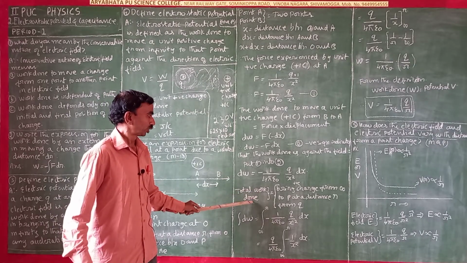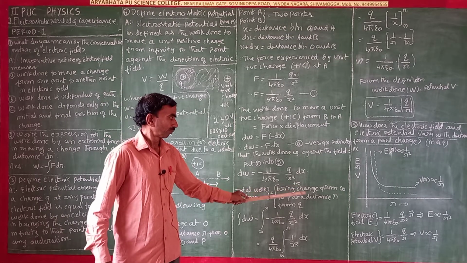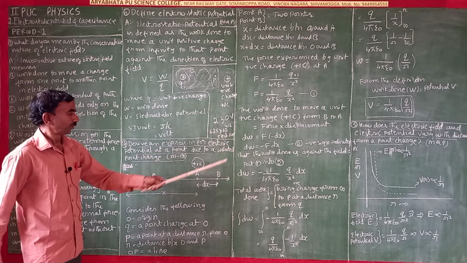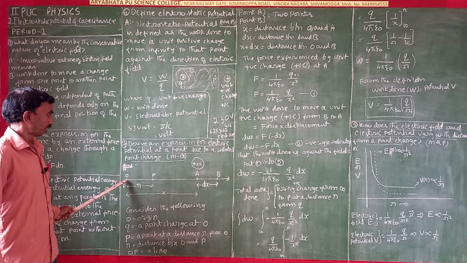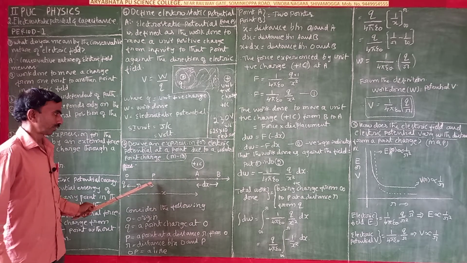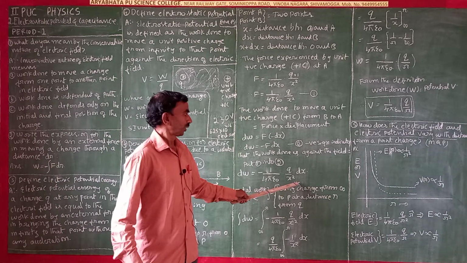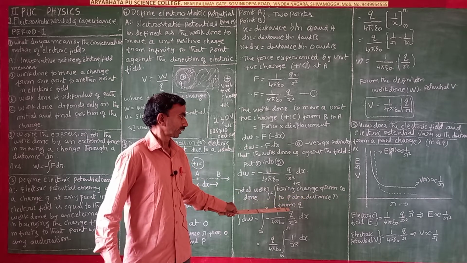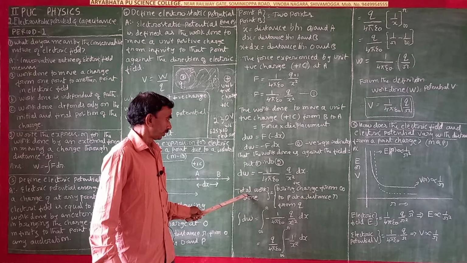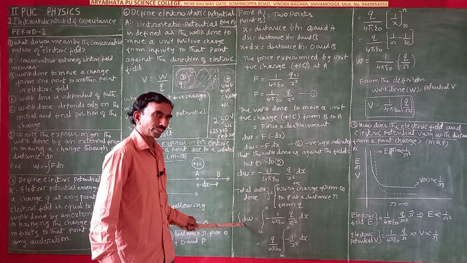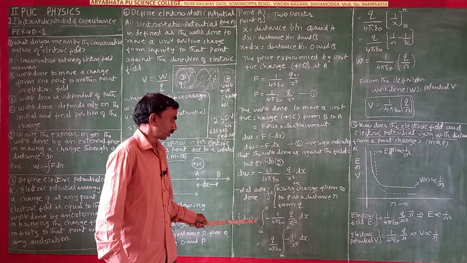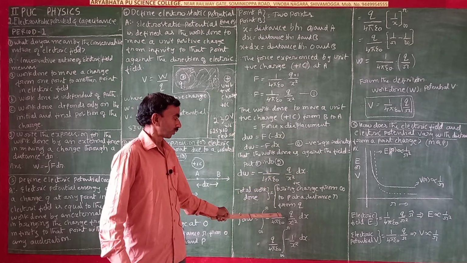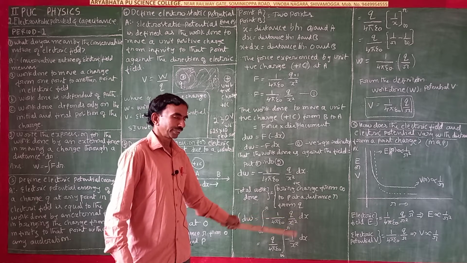That is, total work done is equal to bringing a charge from infinity to point P at a distance r from Q. We have to calculate this, so we bring a positive charge from infinity to point P at a distance r from Q. So we integrate. Total work done means integration of dW, which is the integration of minus 1 by 4 pi epsilon naught into q by x square into dx.